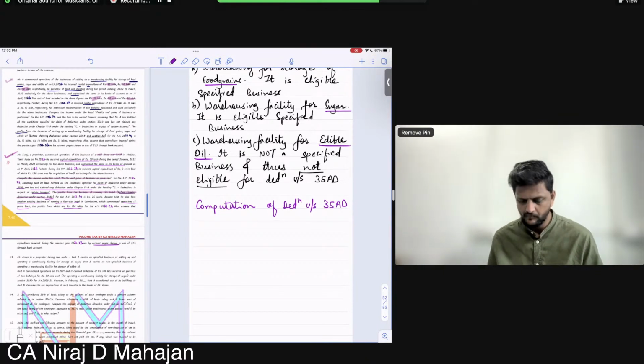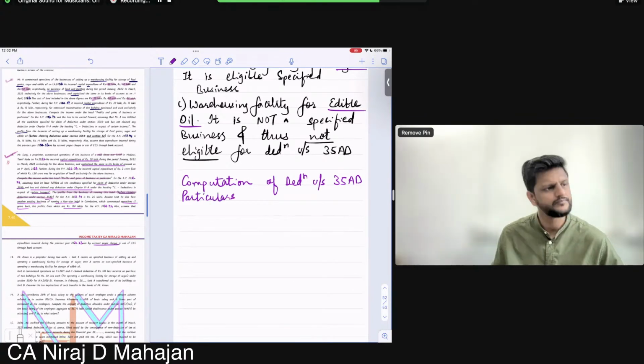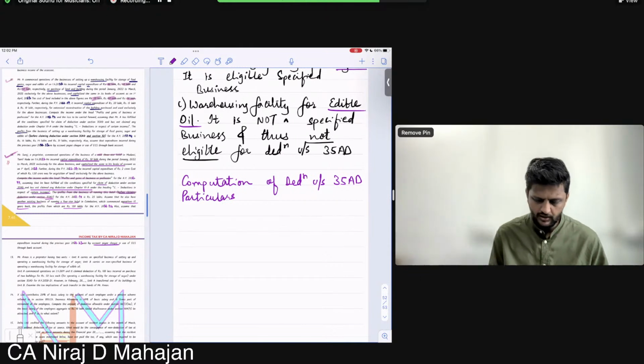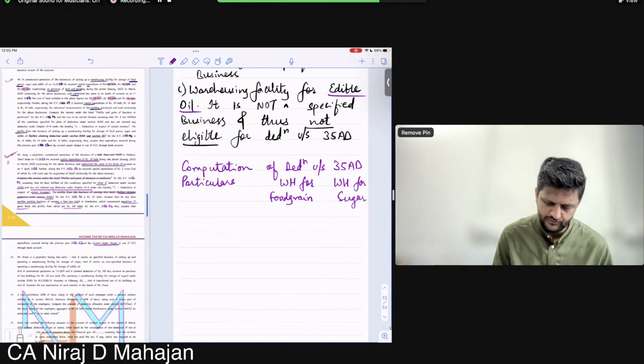Particulars: warehousing for food grain, and for sugar.